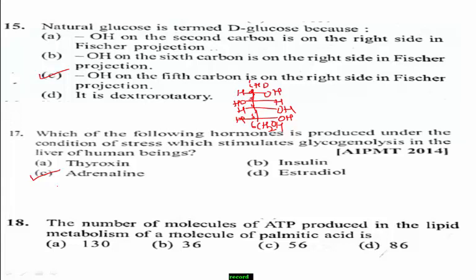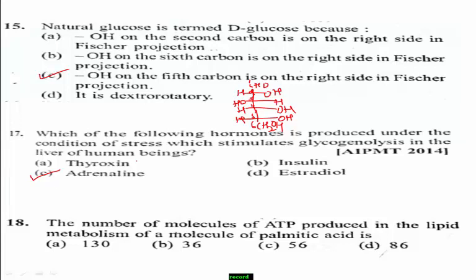Yes, students, we know that in lipid metabolism, when palmitic acid is oxidized, 2 carbon fragments are removed sequentially to form acetyl coenzyme A. It enters the citric acid cycle for production of 130 ATP.